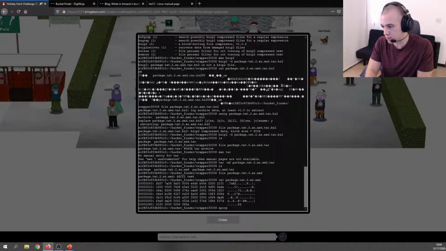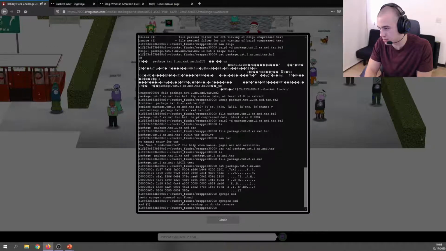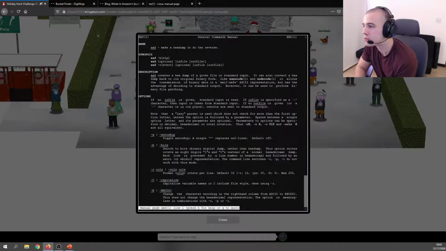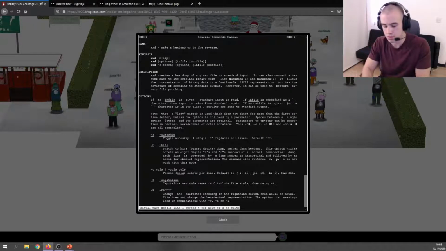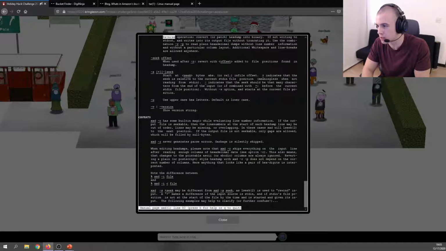So I propose let's do a search for xxd. Okay, so xxd command, we want to do like a reverse. Oh, make a hex dump or do the reverse, okay.